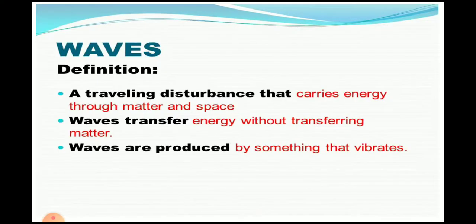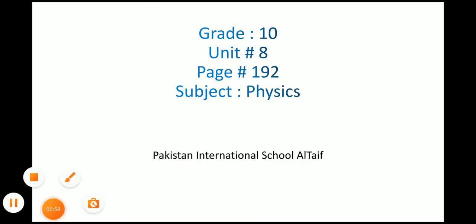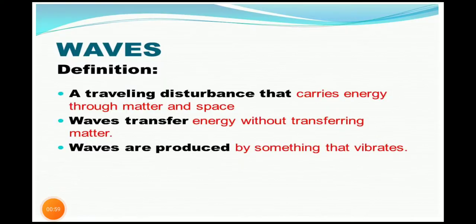First, waves: a traveling disturbance that carries energy through matter and space. Waves transfer energy without transferring matter. Waves are produced by something that vibrates. Waves are the disturbance of a medium. A disturbance that carries energy through matter and space is called a wave. So, waves are energy carriers. Waves transfer disturbance from one place to another place.